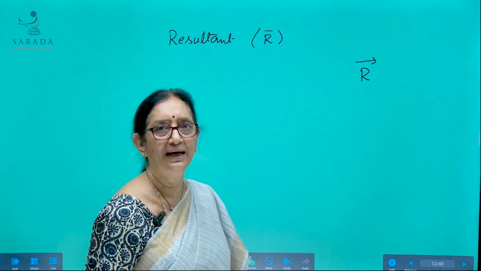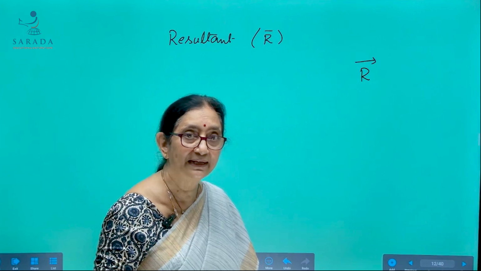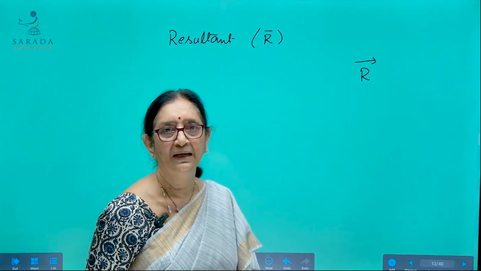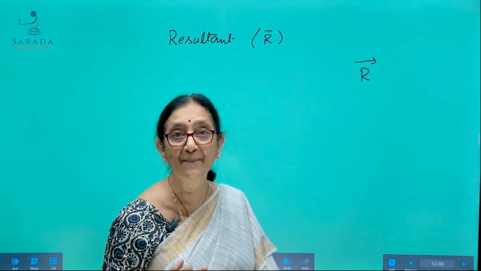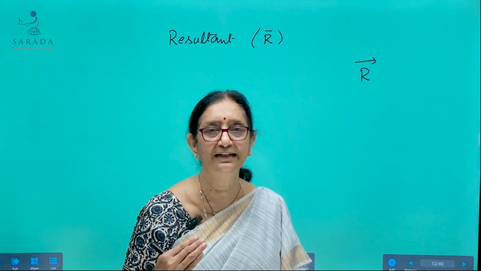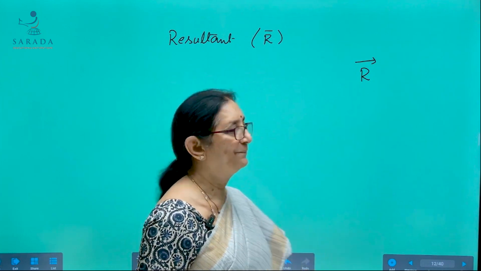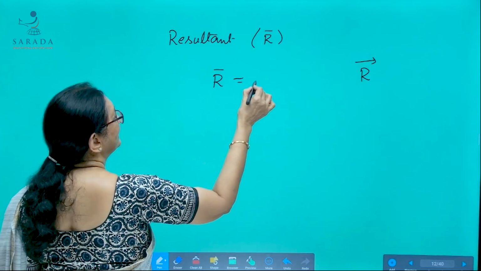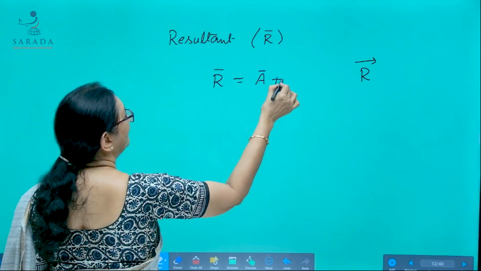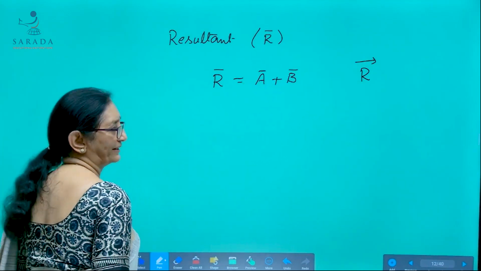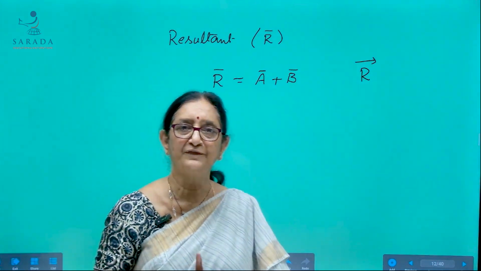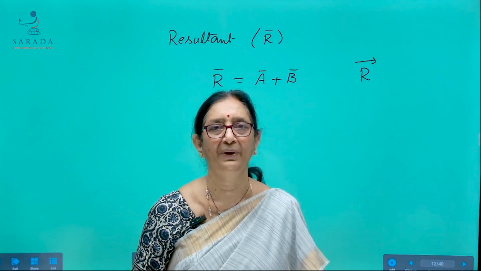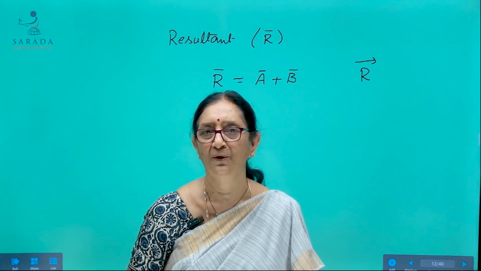Normally, we put a bar over the letter to indicate that it is a vector. Now, we are learning something about the resultant of vectors. The resultant of two vectors is simply written as the vector sum of those two vectors.